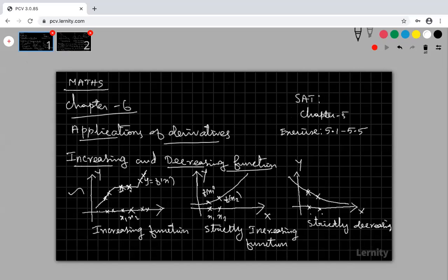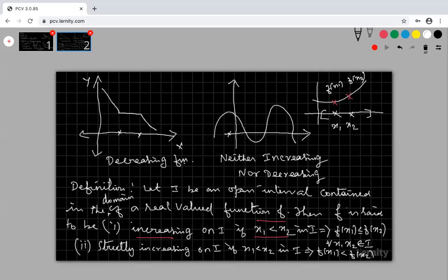Here there is no equality: if you take any two values x1 and x2 with x1 less than x2, then automatically f of x1 is less than f of x2. So this function is called strictly increasing on the given interval.